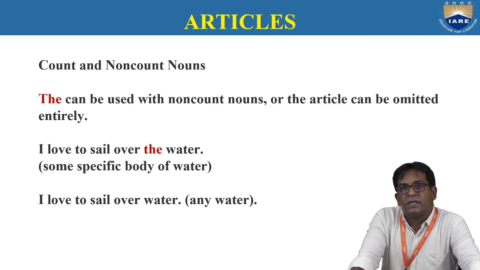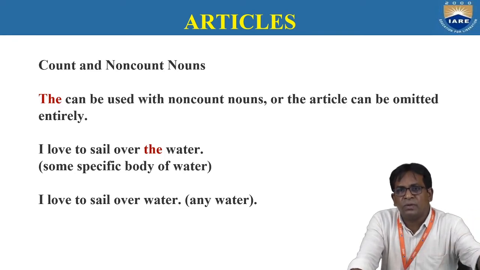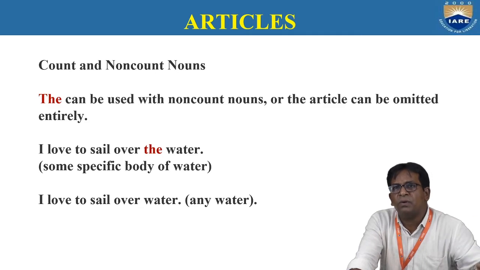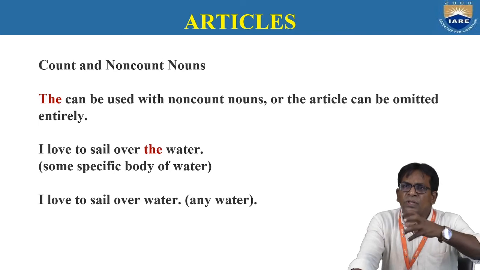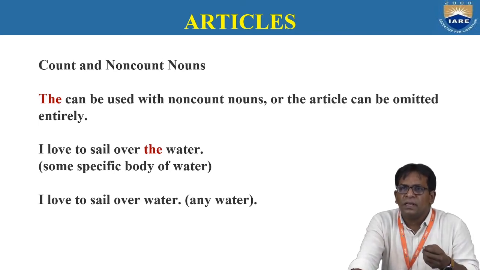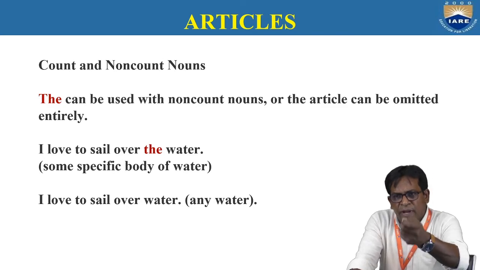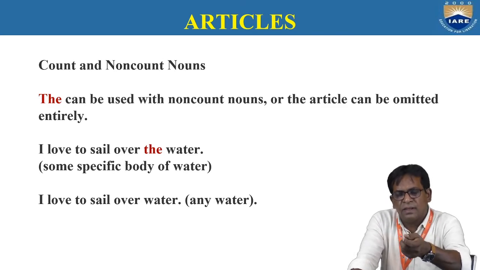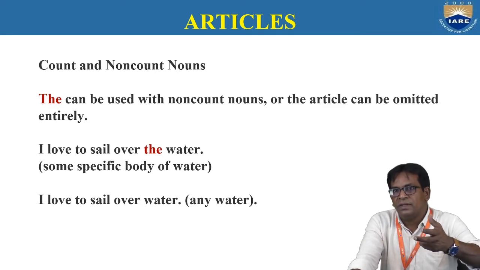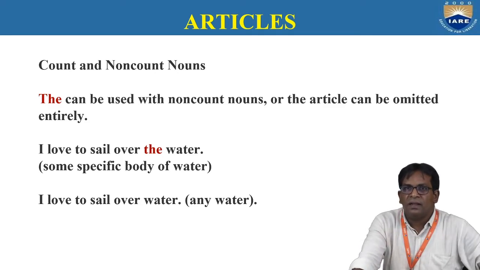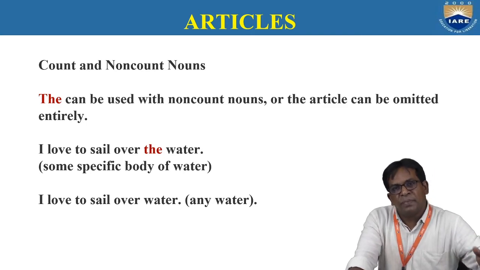So, what is it? Count and non-count nouns. Count means a thing can be counted. But uncountable nouns, we cannot count. Quantity, we can show the quantity. Can we say, I want to buy a pen? We can say that. I want to buy a kilo of sugar. Kilo of sugar. Sugar is an uncountable noun and pen is a countable.